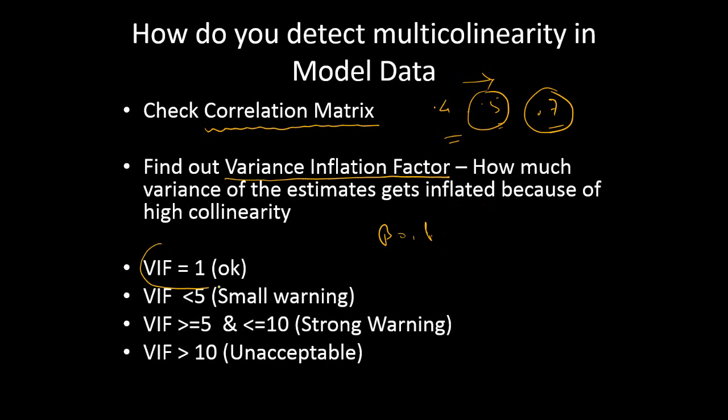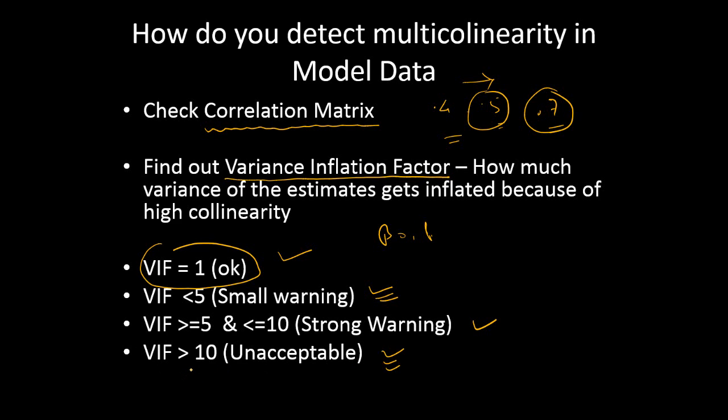So when we get a VIF of 1, it's okay. Anything less than 5 is a small warning, you need to revisit, but still okay. Between 5 to 10, there is a strong warning that there is presence of multicollinearity and you should do something about it. And anything above 10 is completely unacceptable. There is a serious issue with the model when the VIF of a particular parameter is greater than 10, or that particular parameter is actually getting impacted, and you should do something about it.